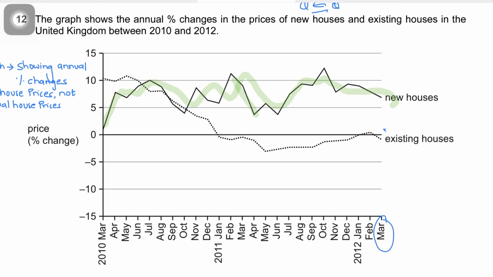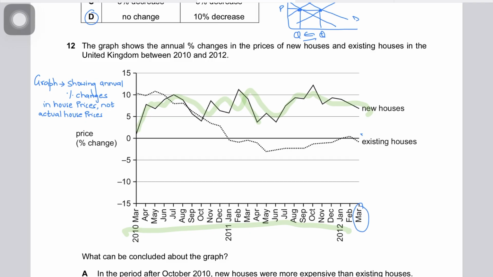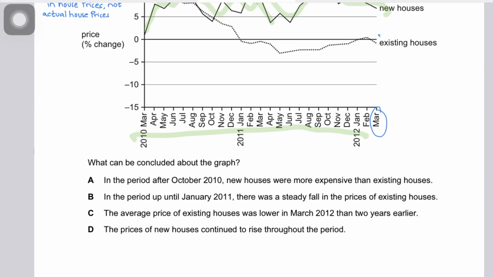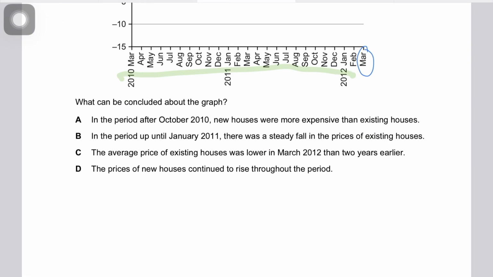So prices of new houses continue to rise throughout this period because it was above zero, in a positive range. It continued to rise even if the rate of increase was going down. Just because the rate of increase in house prices was falling doesn't mean that houses become cheaper. It's just that the rise in price was slowing down. But prices were still rising because the percentage change was positive. So house prices weren't really falling. Got it? That's why it says the price of new houses continued to rise throughout the period. This makes perfect sense.